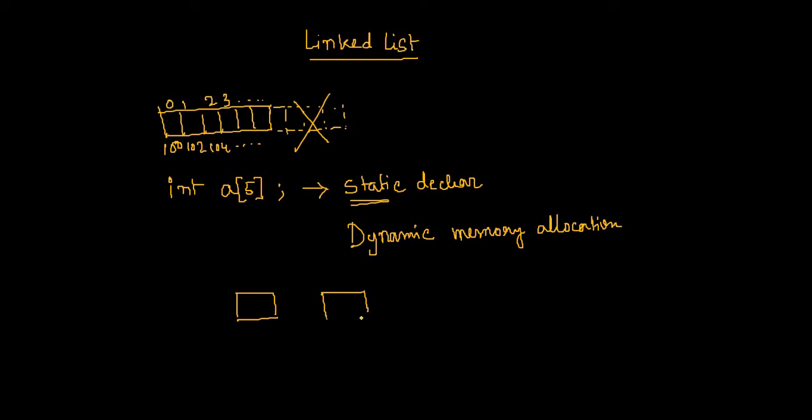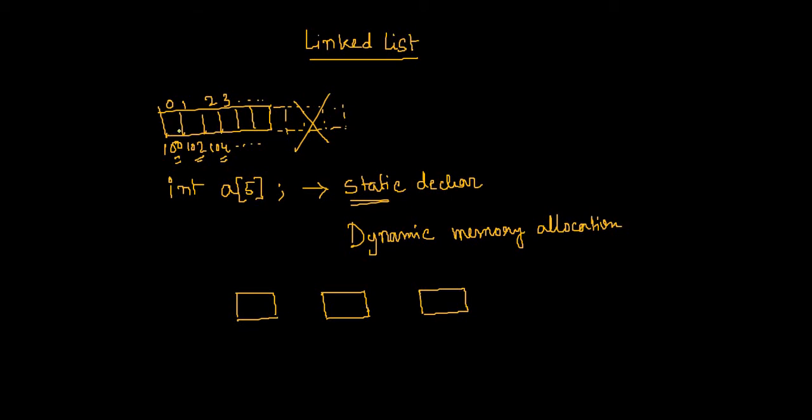Why am I saying chain of boxes? The reason is that when we declare a memory location dynamically, there is no guarantee what memory address will get occupied by that particular node. For example, when we declare an array, we know that whatever the first location address is, the next location address will always be 102, third will always be 104.